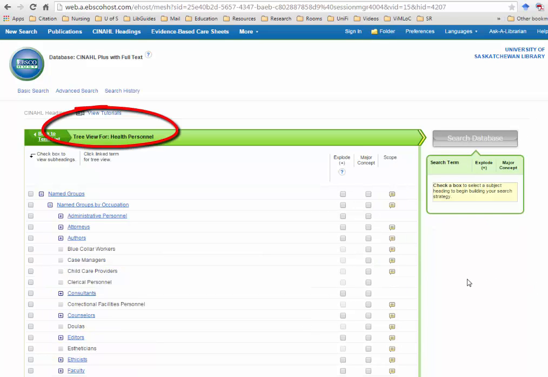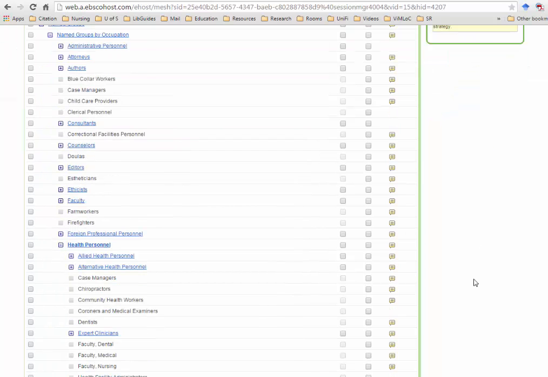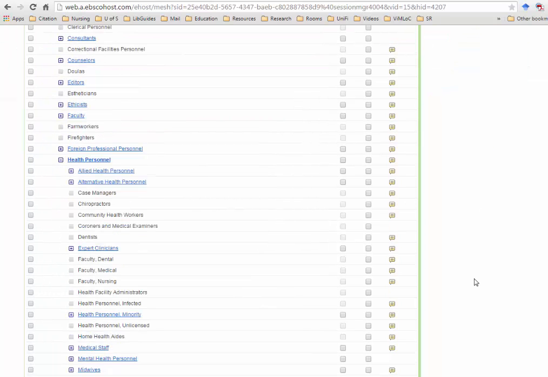Now you're looking at a tree view for health personnel. Scroll down until you find health personnel. You can see there are other terms indented under it, such as allied health personnel, alternative health personnel. If you click on the plus sign beside allied health or alternative health personnel, you will find more terms indented under it. To include all that is indented under health personnel, click the explode box for health personnel.